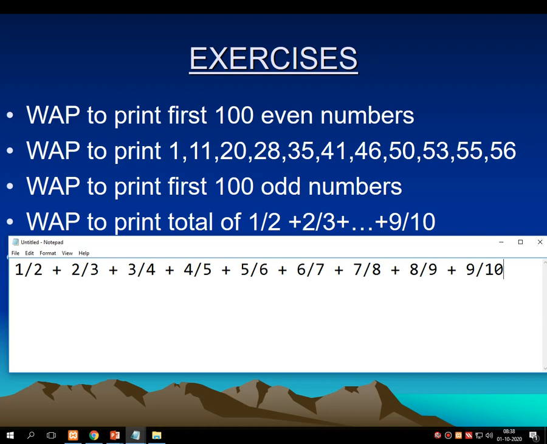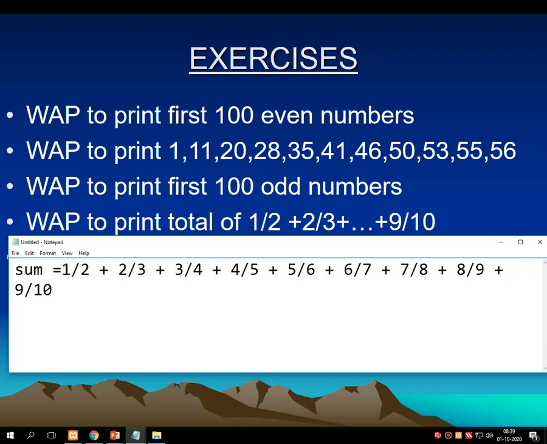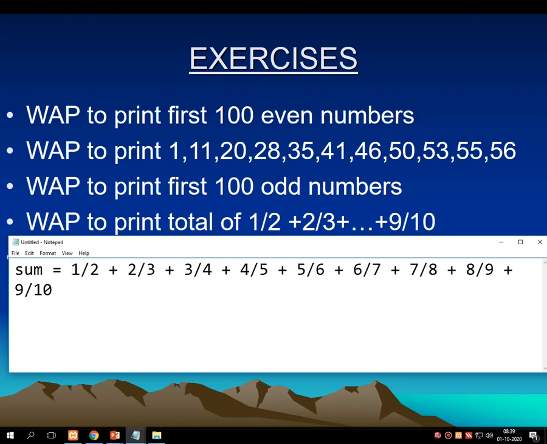This is the series. I want to print the sum of this entire series, that means the single number of this series.